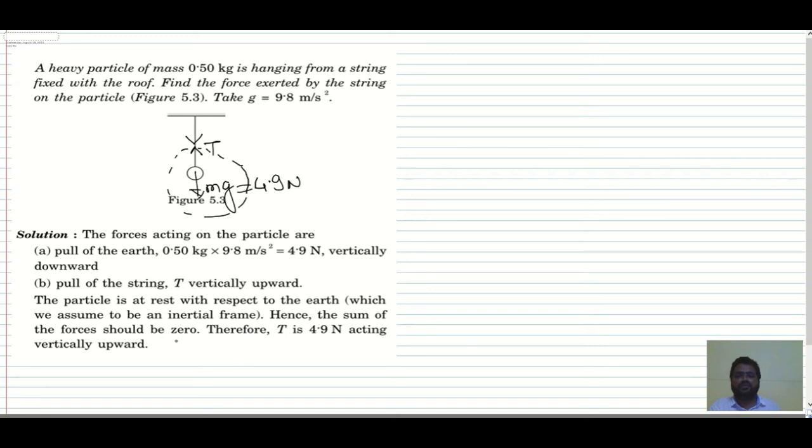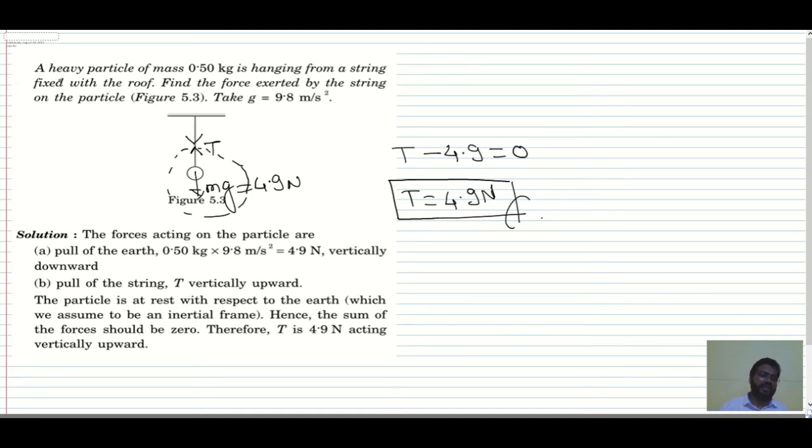Hence the sum of forces should be 0. If you consider vertically upward positive, then downward negative, T minus 4.9 must be equal to 0. So T must be equal to 4.9 Newton, and this T must be acting in the upward direction. So this is the simple question which we have. I hope this Newton's first law is clear to you all.